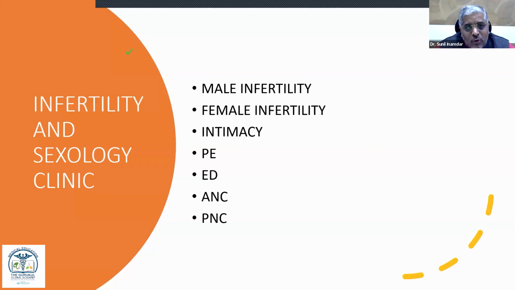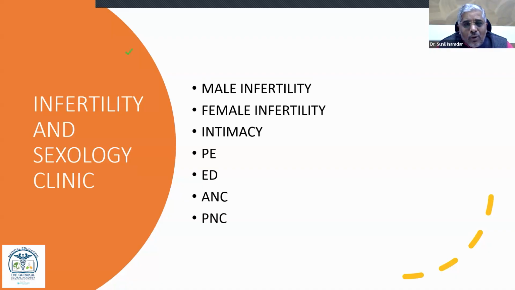Likewise, in female infertility also, whether it is an ovarian problem, tubal problem, or uterine problem, that has to be studied. And likewise, hormonal problems, whether there is hyperprolactinemia or not, FSH, LH, all these levels, and whether with Ayurvedic treatment these levels are balanced or not, whether we can increase LH level, whether we can decrease insulin resistance in PCOD patients, which is the most prominent cause for female infertility. Even due to increasing stress, pain, and lifestyle disorders, there are some problems in intimacy of the couple, which can be easily solved with the help of Vajikaran Chikitsa also.